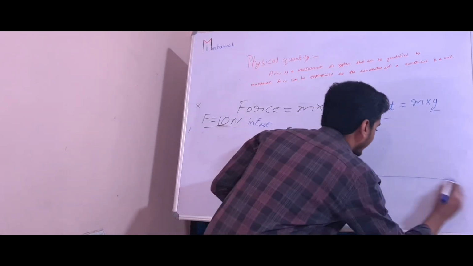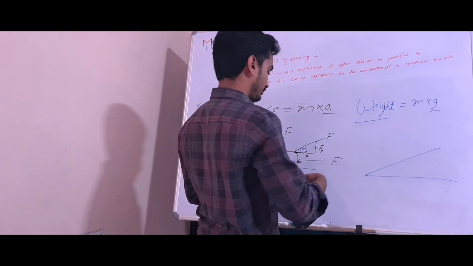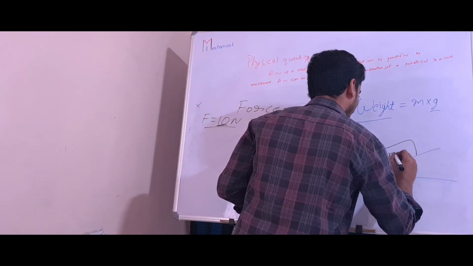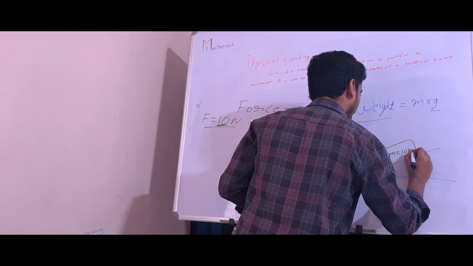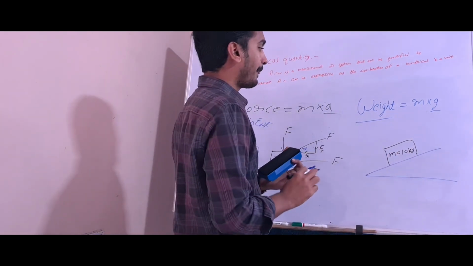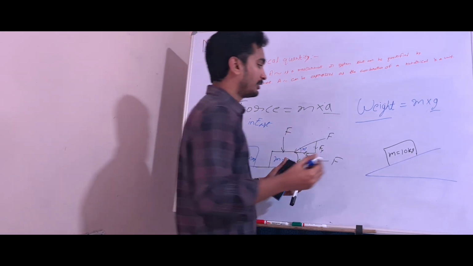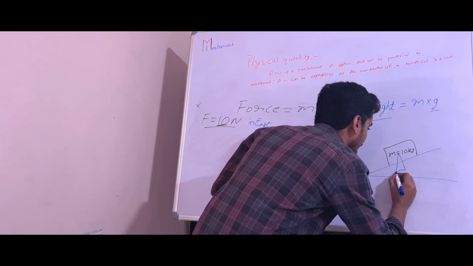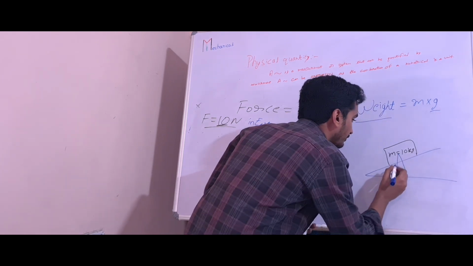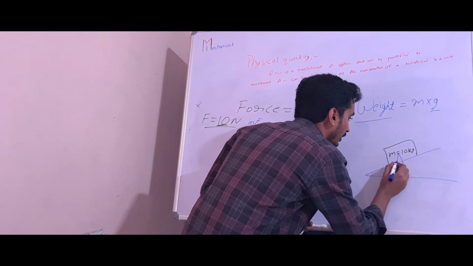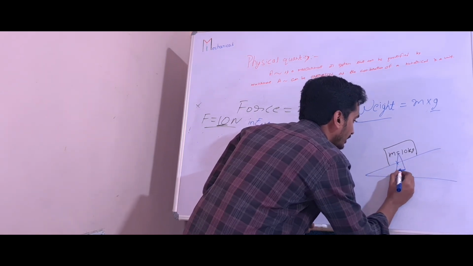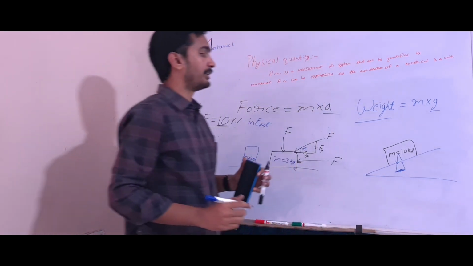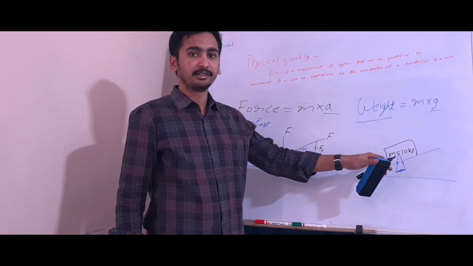I will give you one example. Take M equal to 10 kg. Because of that weight, it will possess different forces: the force in the direction of the plane, and the force normal to the body, normal to the plane. It will have different components.